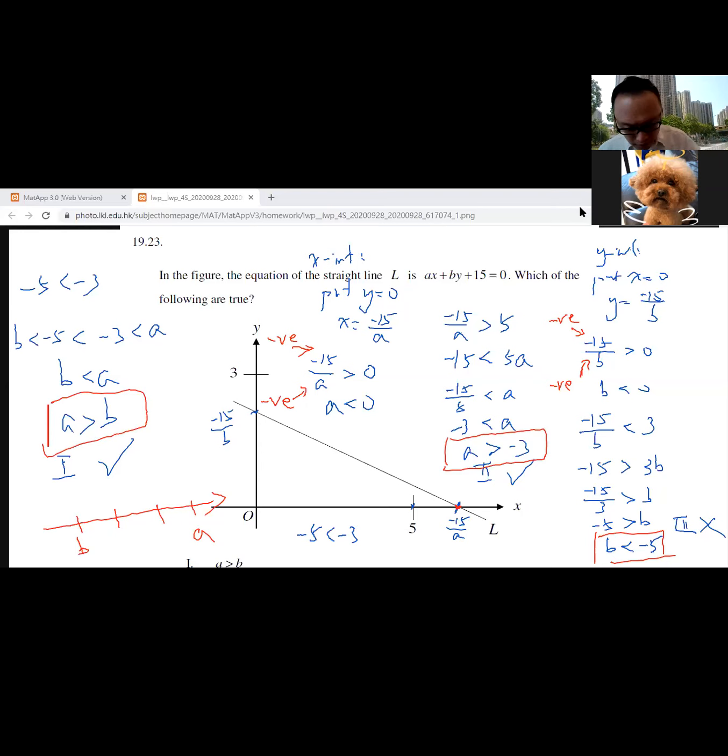Okay, that is how we can get the statement 1, which should be true. It's okay?